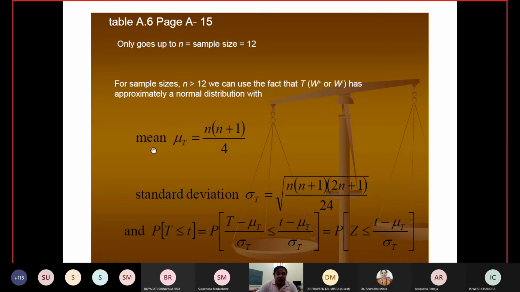and then find the mean of this structure, and the standard deviation is this one, so the probability of T is this one. So this is basically a Z distribution, and Z is this one. Here we can see this is the mean and this is the variance.